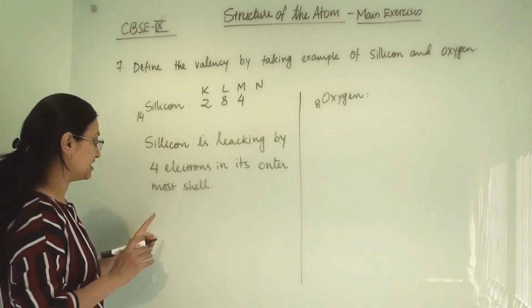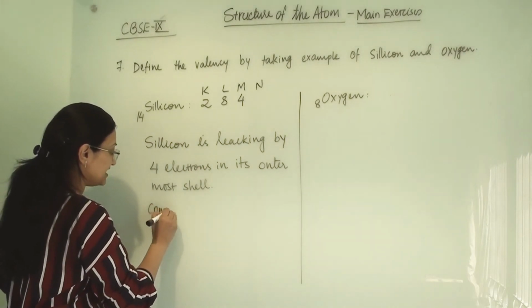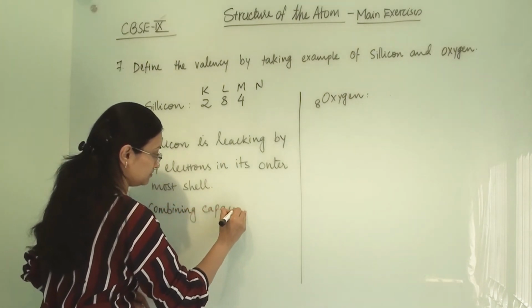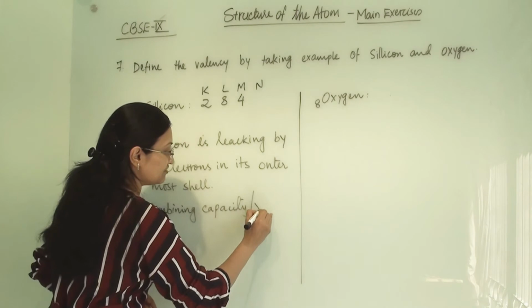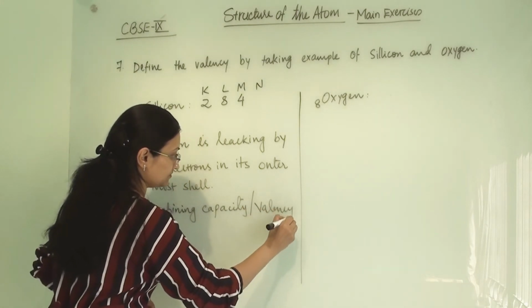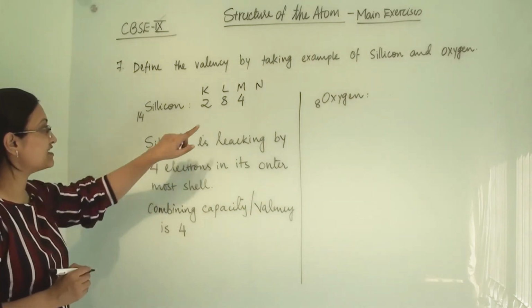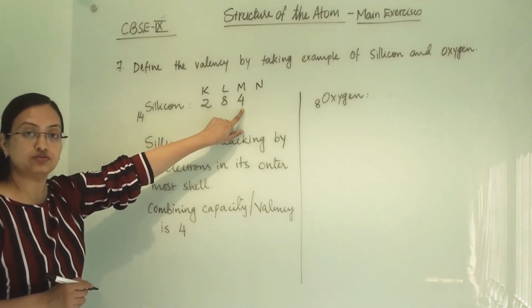its outermost shell. So its combining capacity, or its valency, is 4. Why? Because it requires 4 electrons in its outermost shell.